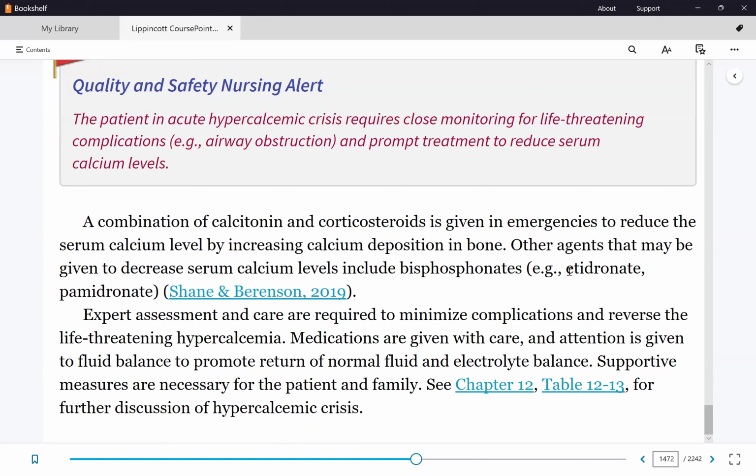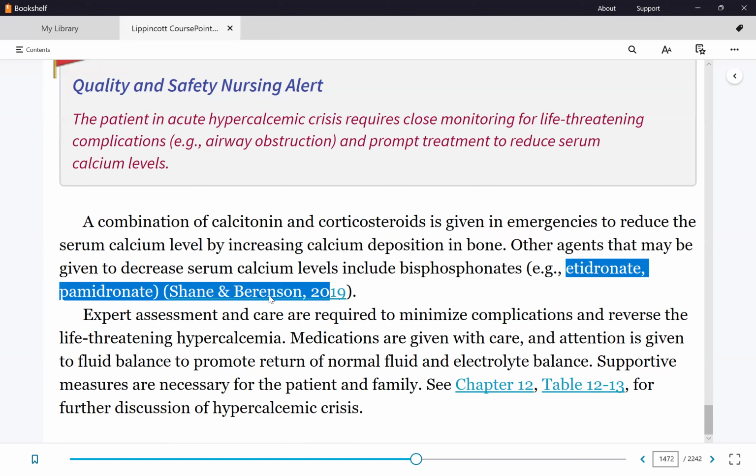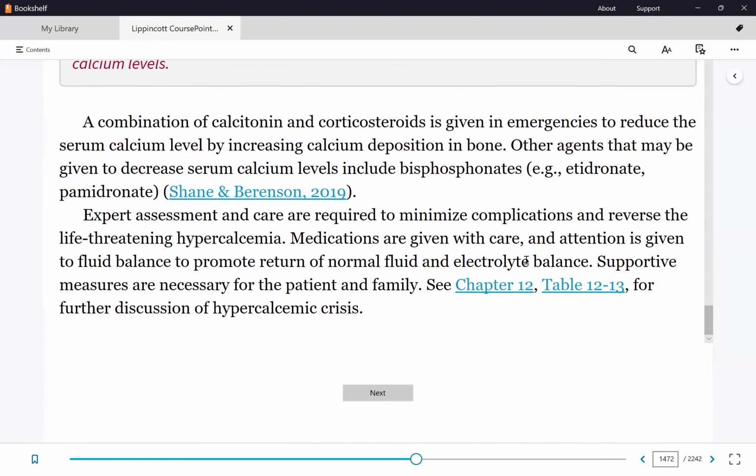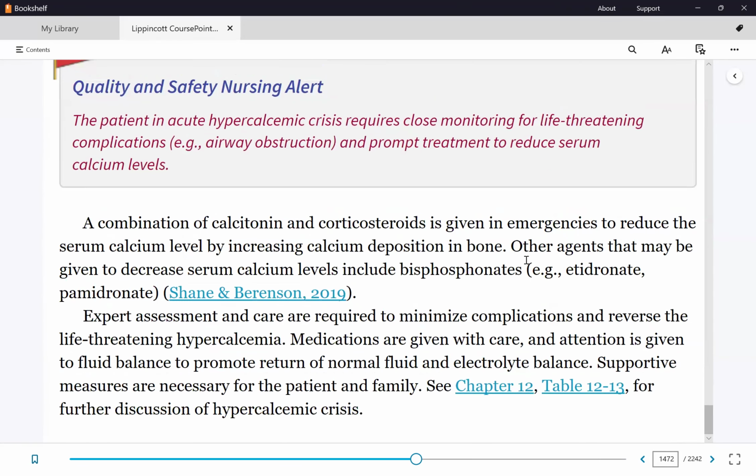Here are some examples of biphosphonates, etidronate and pamidronate. And that's about it. Questions? Okay, children.